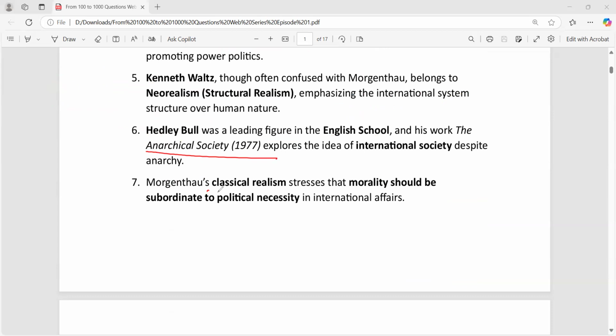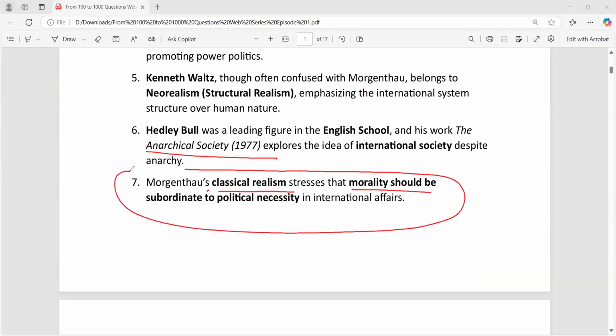The next one, Morgenthau, classical. One more thing: Morgenthau said that states are not acting as per universal moral principle. A state may cloak their activity, they may hide their actions under the universal moral principle. For example, America attacked Iraq. It said that it was attacking in order to protect the freedom of the Iraqi people, but that was not true. It was just trying to hide the main motive, its own national interest, in the cloak of freedom, liberty, equality, and human rights.